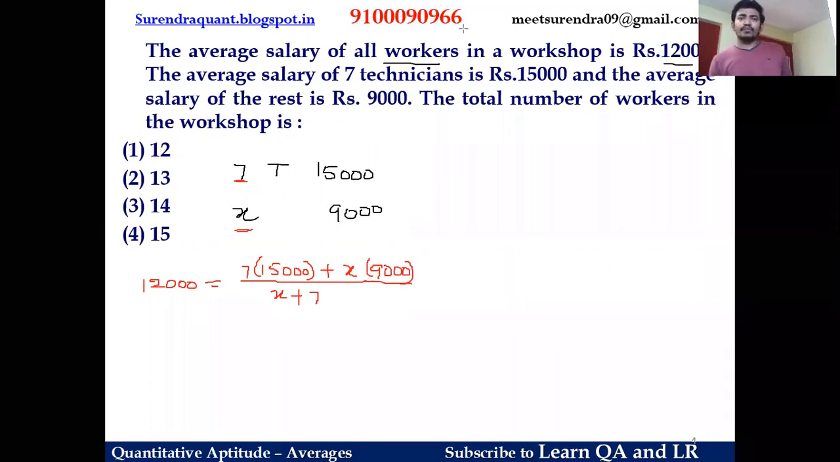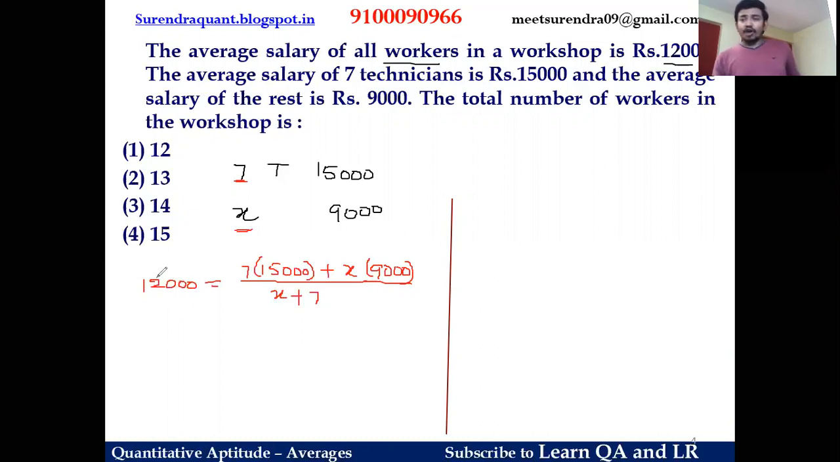I'll tell you one more method, guys, that is the alligation technique. First, let's try to understand the traditional way of solving, because the traditional way will give us the basic understanding of the question. That's the reason I always prefer to solve the first question by the traditional method. Later on, we'll go for the shortcut.